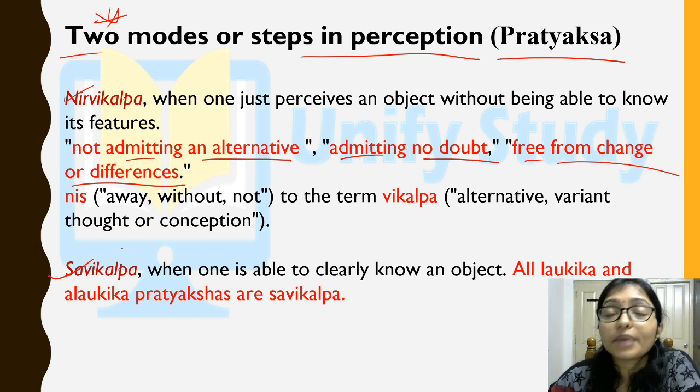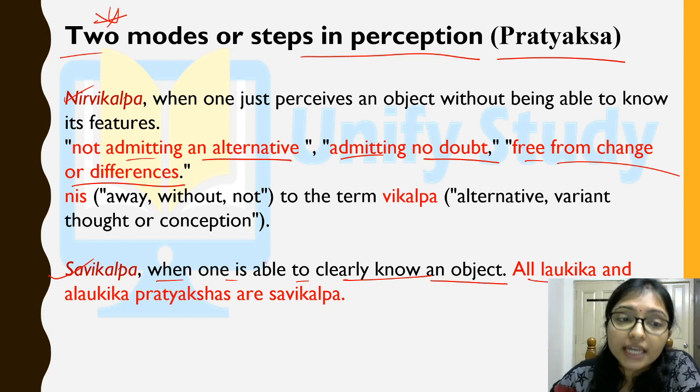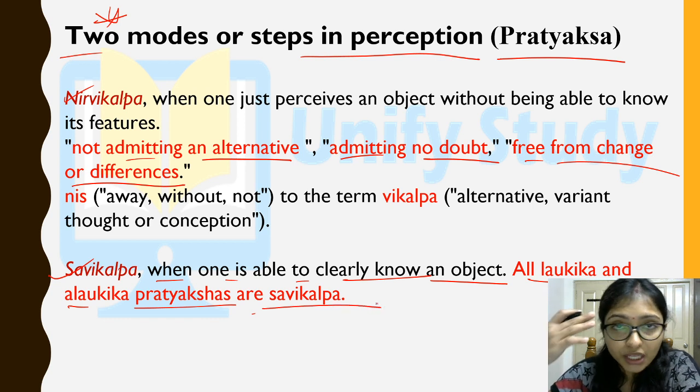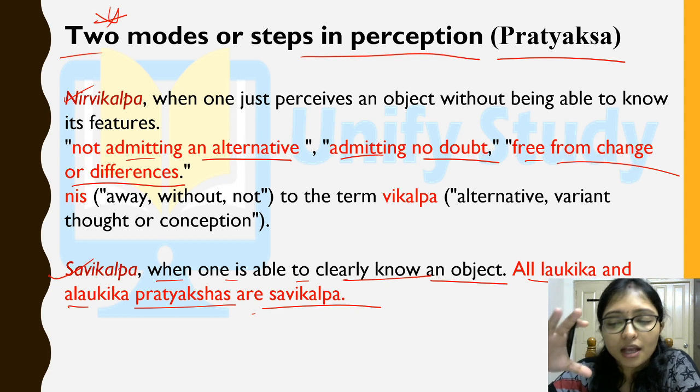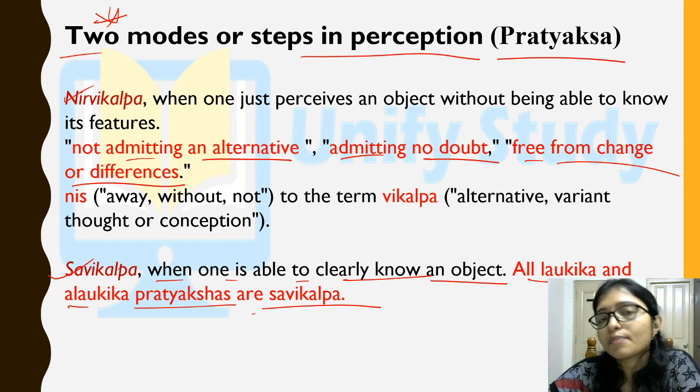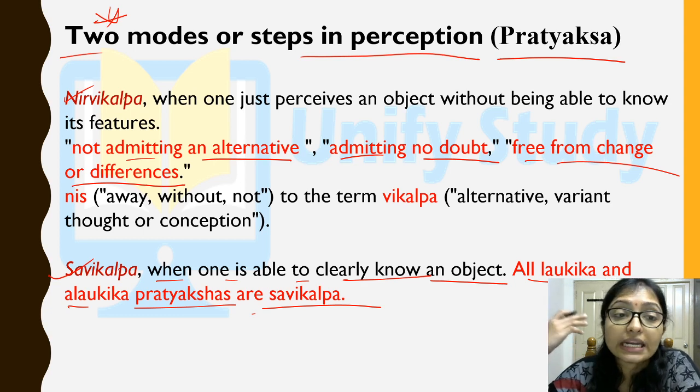And what is savikalpa? Savikalpa is when one is able to clearly know an object. All the laukik and alaukik pratyaksha are savikalpa. Means what you are observing, laukik and alaukik, maybe you are watching by your eyes, or maybe it is internal, you are feeling, maybe in your internal feeling also, that we are feeling God is there, that is alaukik, right?